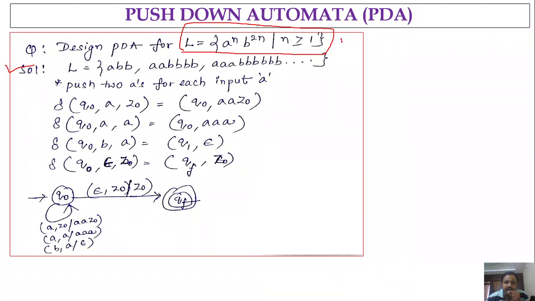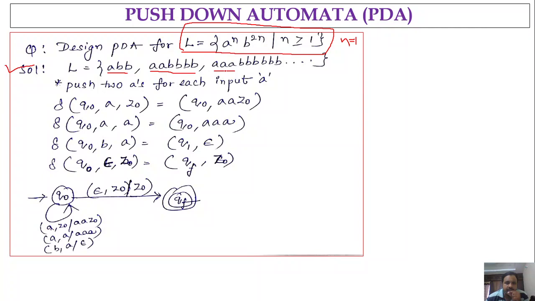If we consider n equal to 1, we get the first string as a power 1, b power 2 into 1, so it is nothing but a followed by 2 b's. Next, if you consider n equal to 2, you will get a square b power 4, so 2 a's, 4 b's.